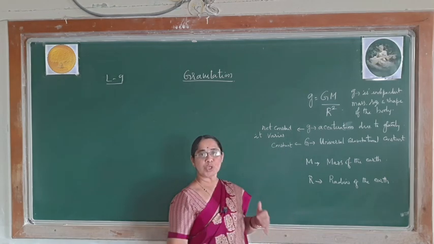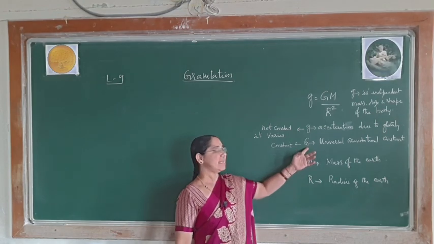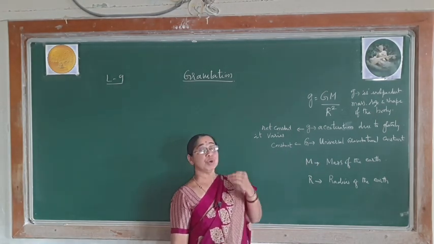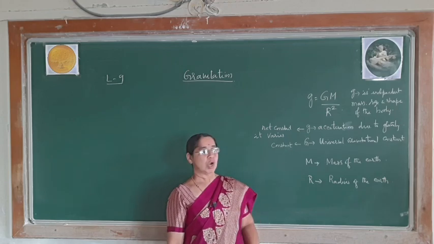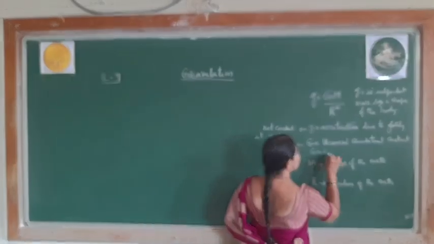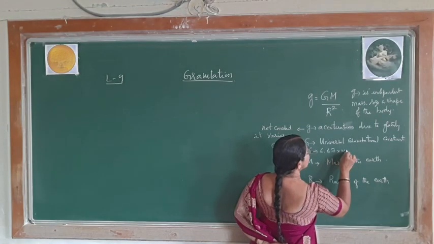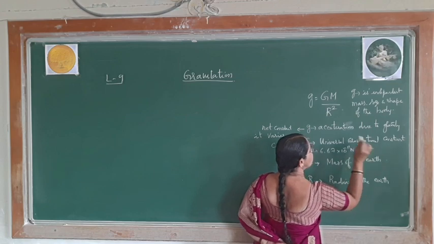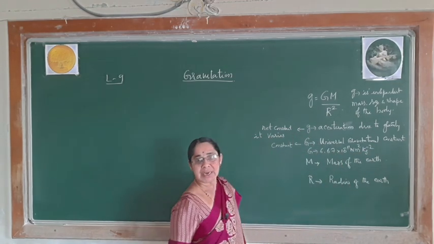Wherever you go throughout the universe, this capital G remains constant and, as you already know, hence it is called universal gravitational constant. The value of this capital G is 6.67 × 10^-11 N m² kg^-2. This you have learnt in the earlier class.